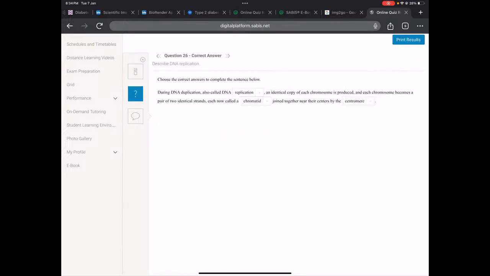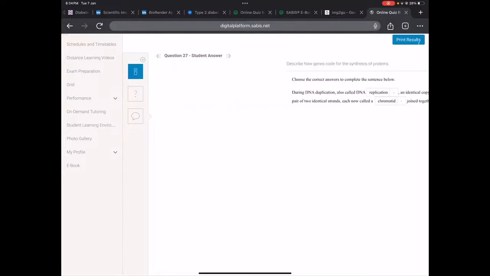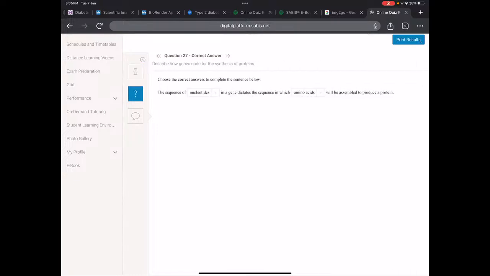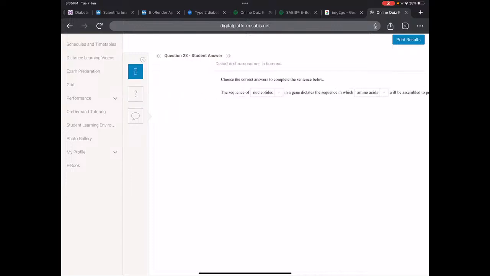Okay, during DNA duplication, or we also call it replication, each chromosome becomes a pair of 2 identical strands, each called a chromatid, joined together near its center by a centromere, as we mentioned before. Again, what determines the sequence of amino acids? It is the sequence of nucleotides.